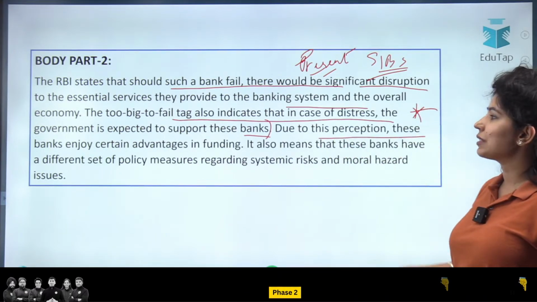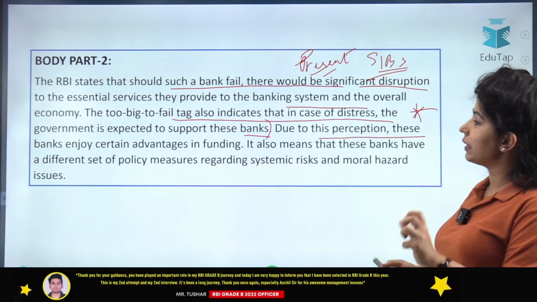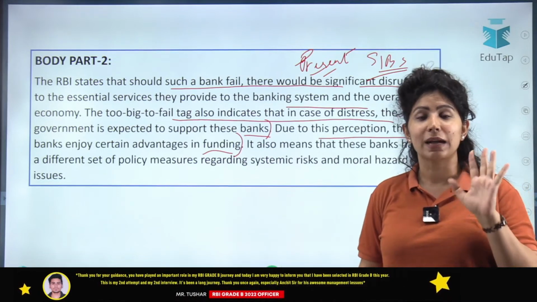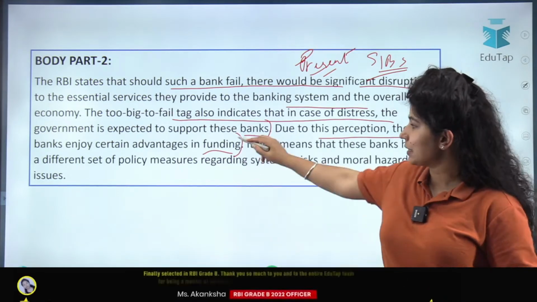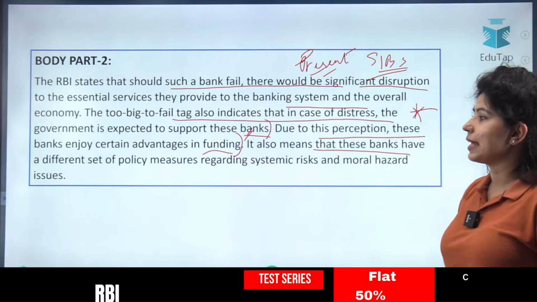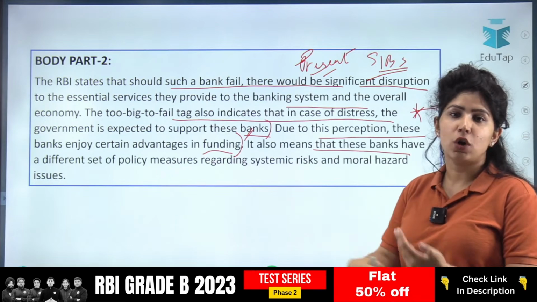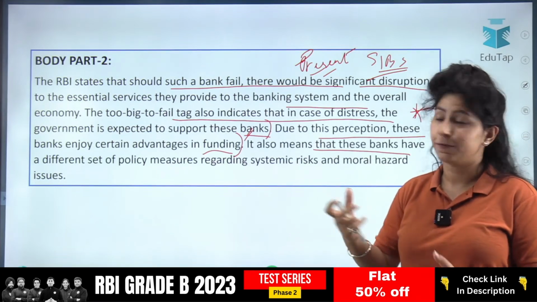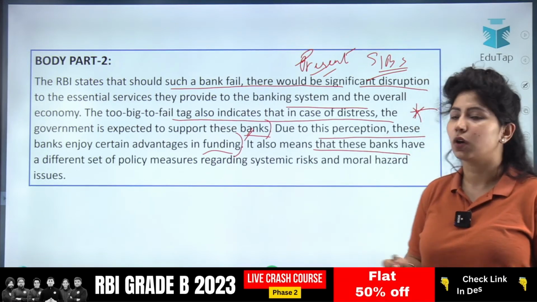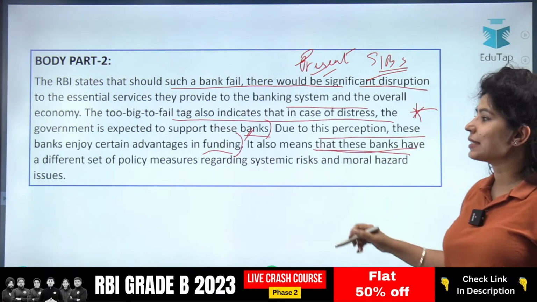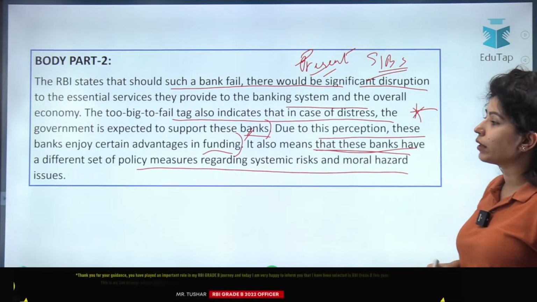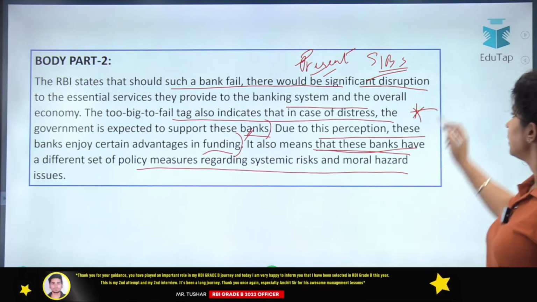Due to this perception, these banks enjoy certain advantages in funding. You can also talk about the 5 lakh, up to 5 lakh insurance that is provided. It also means that these banks don't just enjoy some facilities or advantages. They also have to follow some protocols. It also means that these banks have a different set of policy measures regarding systemic risk and moral hazard issues.